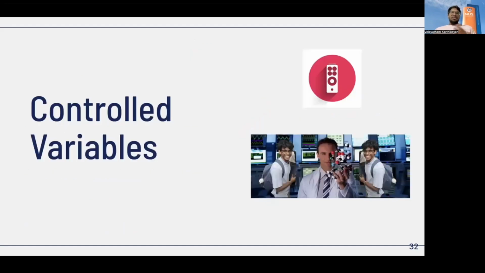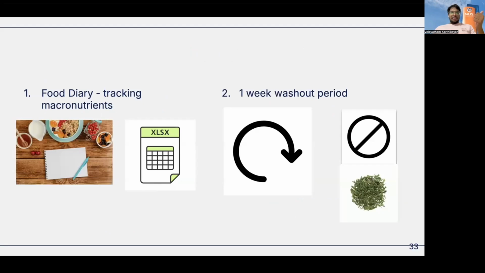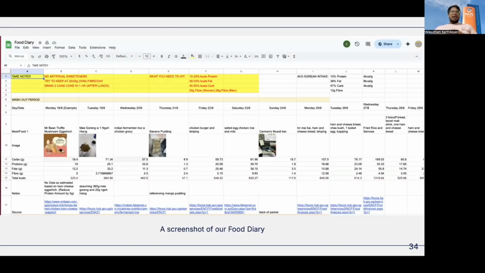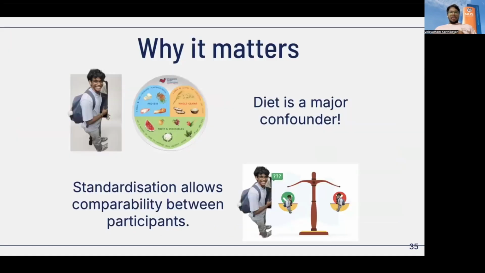To reduce variability, we controlled for diet using daily food diaries that track macronutrients and fiber intakes according to the HPB guidelines with a 5% allowance. We also included a 1-week washout period so that we can stabilize everyone's baseline microbiome. Here's an example of our macronutrient tracking. These steps are important because diet strongly influences microbial composition, so standardizing it helps to ensure that any observed changes are due to sucralose rather than diet differences.